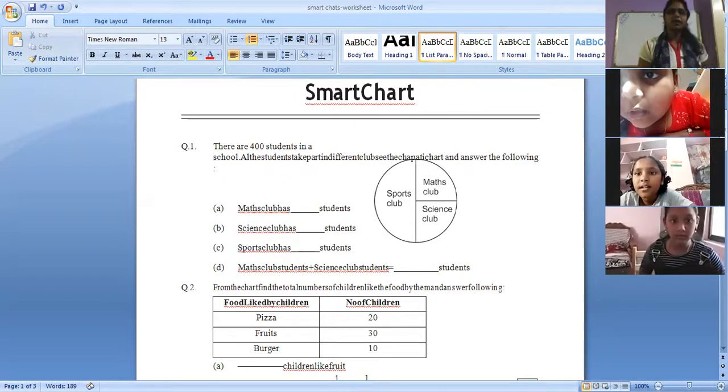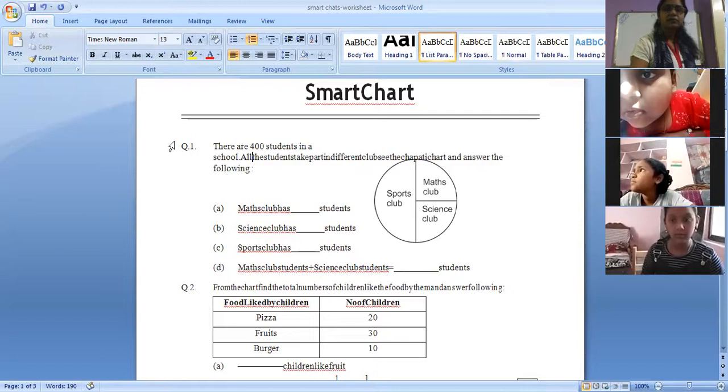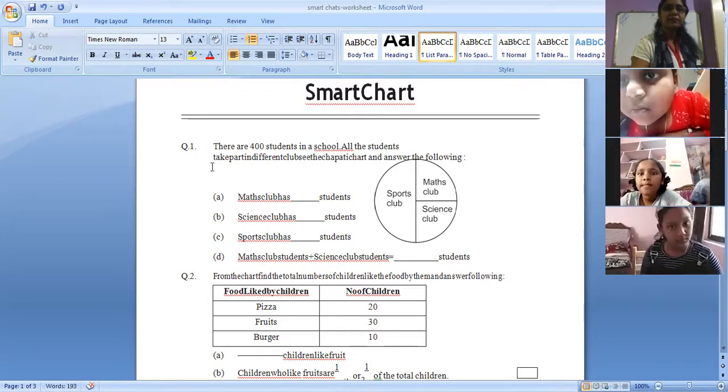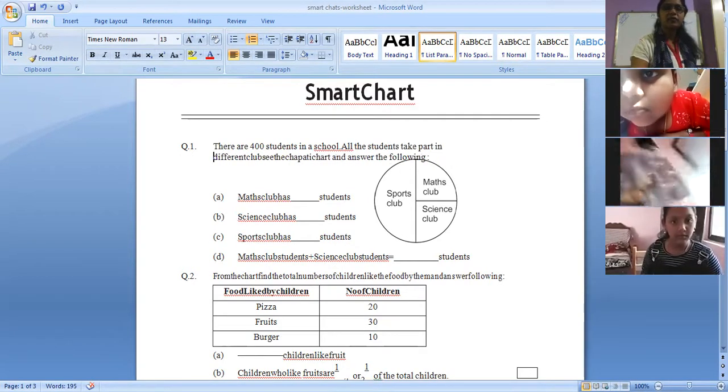All the students take part in different clubs.